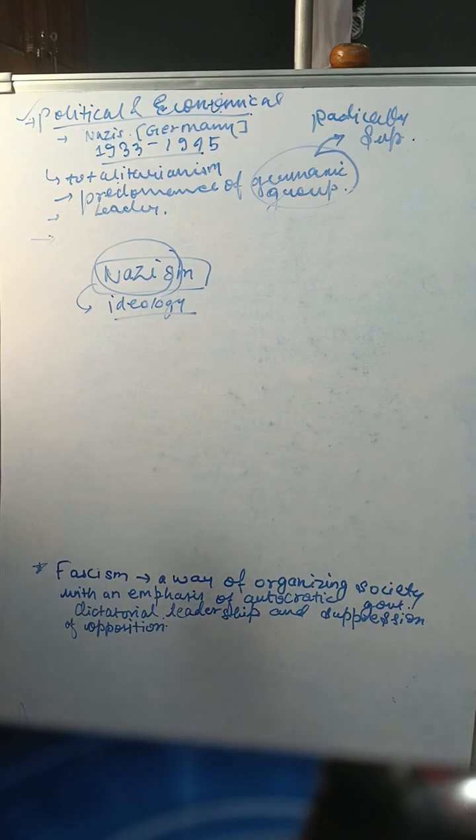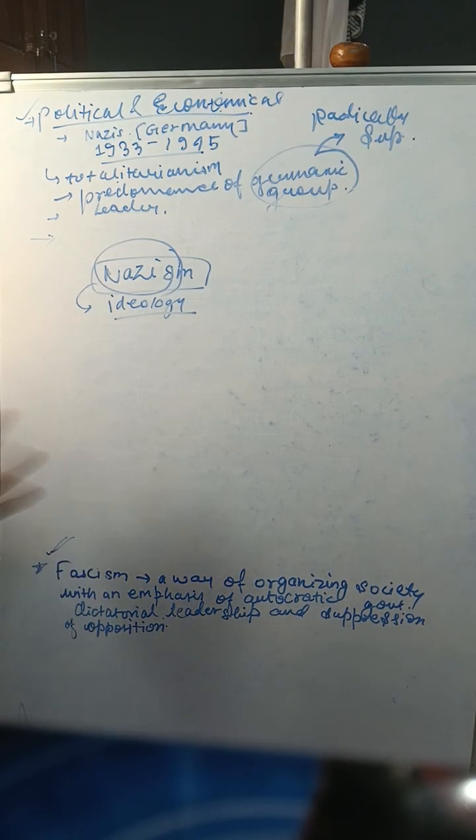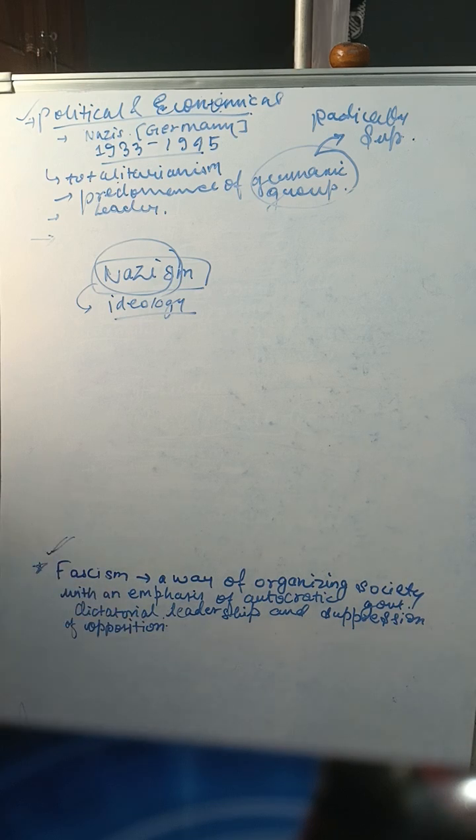Now comes the very confusing word which students usually get to know about, fascism. So you always get confused with fascism and Nazism, right? It's common, okay? In my childhood, I always used to get confused, okay? So this is the thing, fascism.